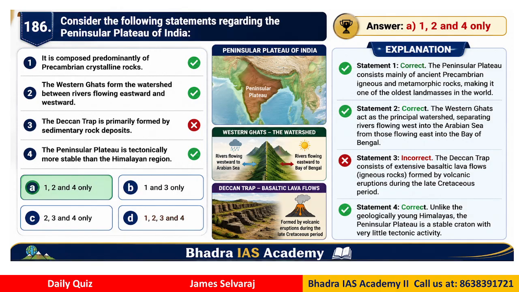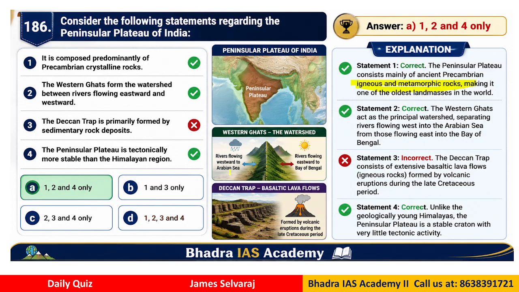Okay, question number 186. Consider the statements regarding the peninsular plateau of India. It is composed predominantly of Precambrian crystalline rocks, otherwise what we can call igneous and metamorphic rocks. Is this correct? Second option, the Western Ghats form the watershed between rivers flowing eastward and westward.